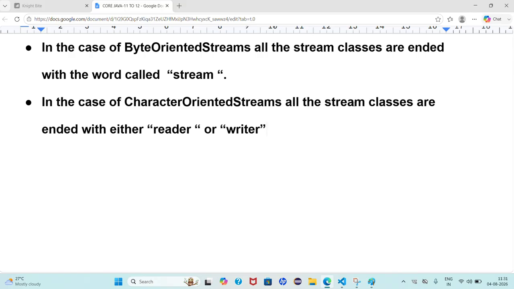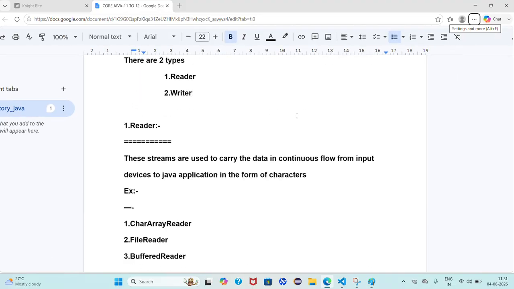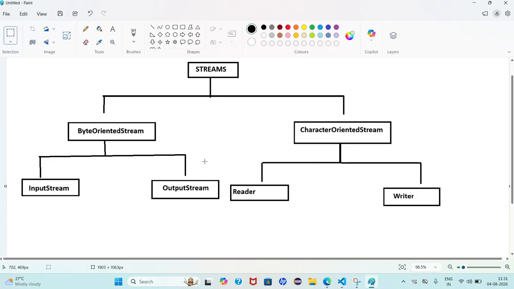Are you able to understand about the streams? Mainly, first just observe the diagram. How many types of streams are available? First of all, a stream is a channel or medium. It is able to carry data in continuous flow from input device to Java application to output devices. There are two types of streams: byte oriented streams and character oriented streams.